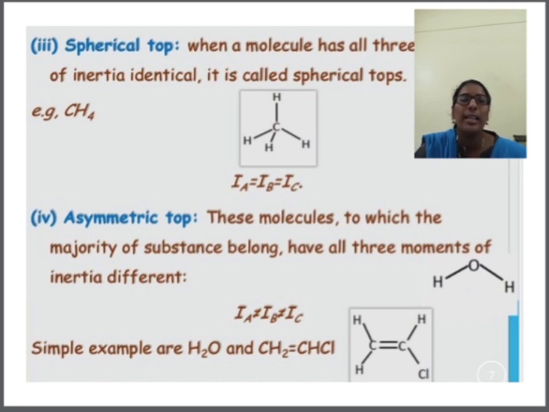So again here is one example given. You can see here it's the structure CH2CHCl. So this is the structure. This is one example of an asymmetric top molecule.